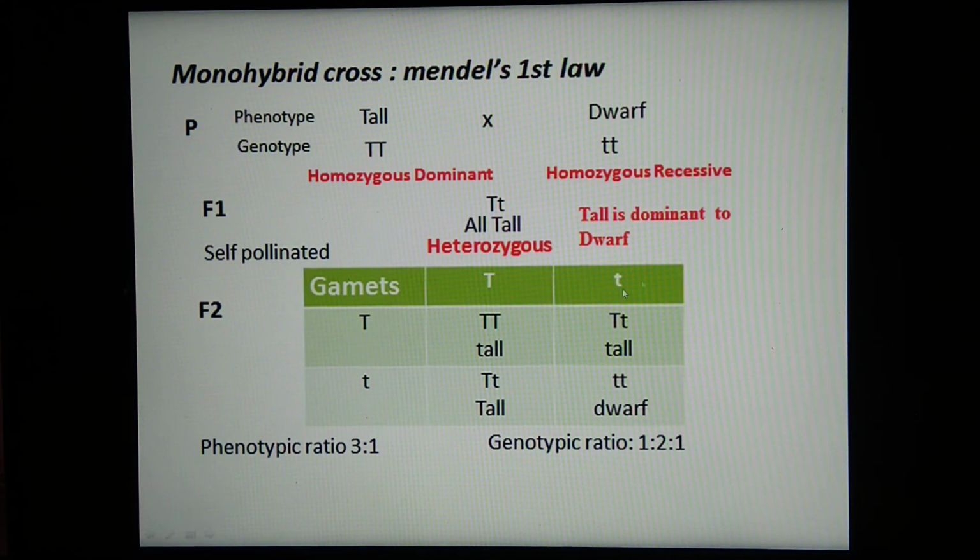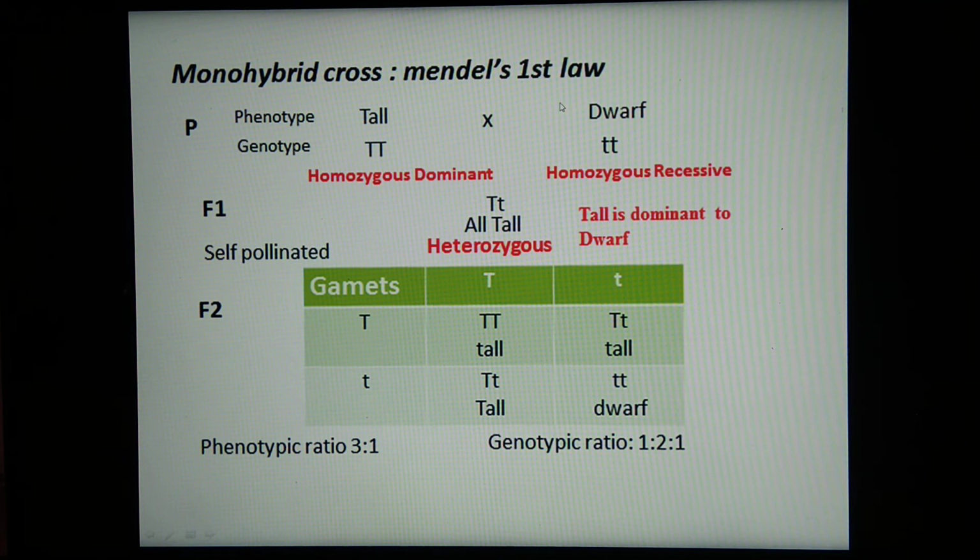Now see, the same thing is explained in a different manner. Monohybrid cross. What is it actually? Mendel's first law is based on this. What is this monohybrid cross? A cross between parents differing in only one heritable trait is called a monohybrid cross. So what is it? A cross between what? Parents. These are the parents. Tall and dwarf plants are the parent plants, differing in one heritable trait. Which is the heritable trait? Here it is the character of height.